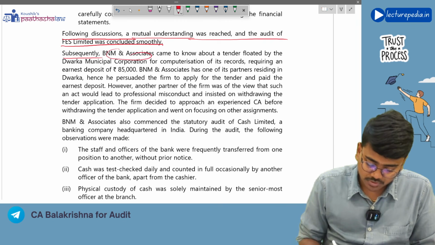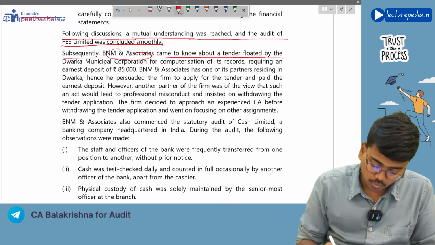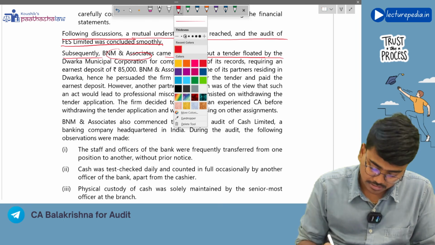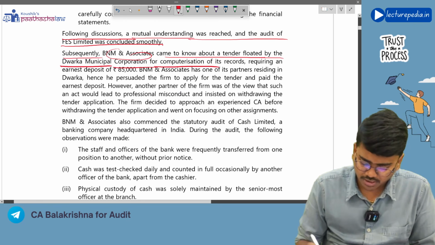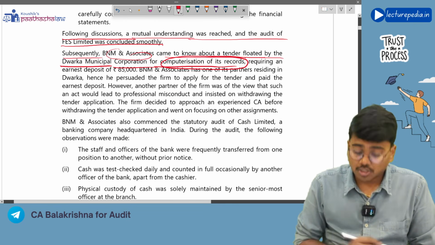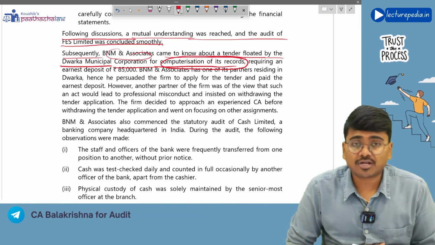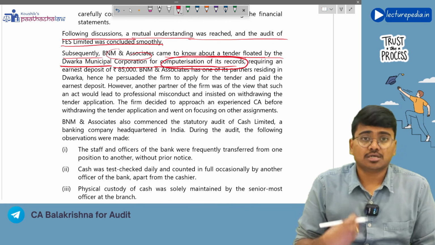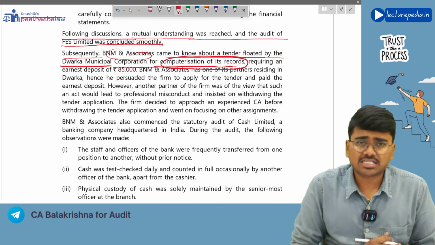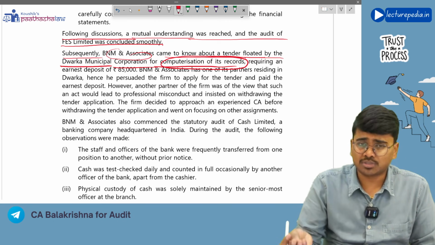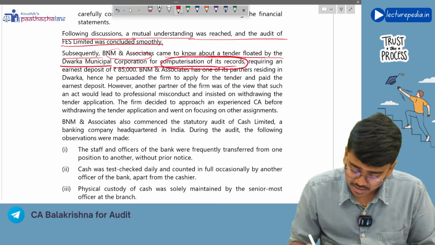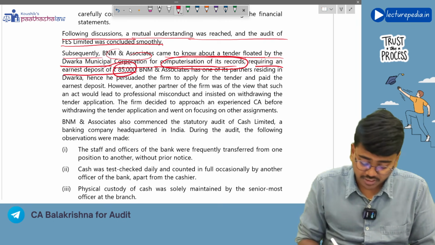Next, following discussions, a mutual understanding was reached and the audit of FES Limited was conducted smoothly. Subsequently, B&M Associates came to know about the tender floated by Dwaraka Municipal Corporation for computerization of its records. See, this is not an audit tender, it is for a purpose other than audit. The chartered accountants can participate in these types of tenders and can also deposit some amount as earnest money. Nothing is wrong, requiring an earnest deposit of 85,000.